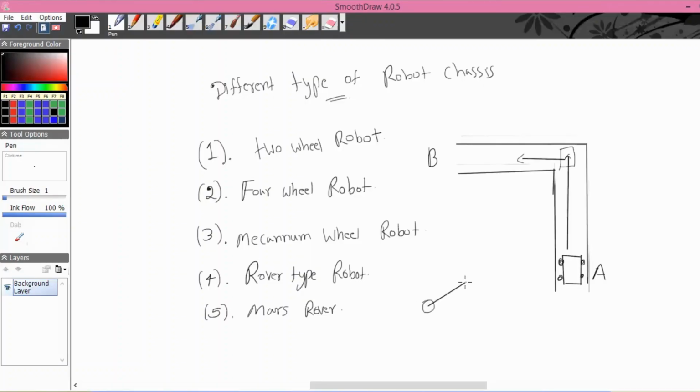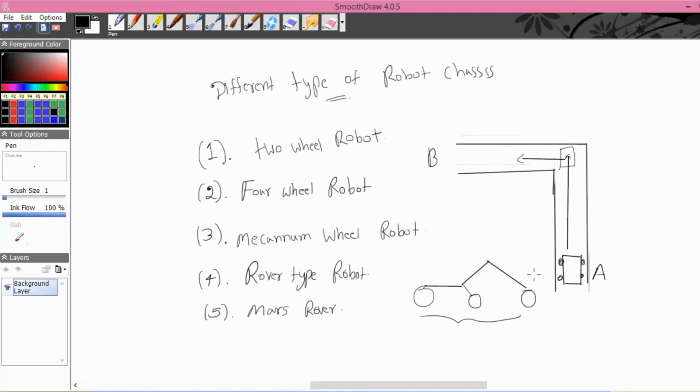It has a very unique suspension system, something like this. Right? This is called the rocker-bogie suspension system.